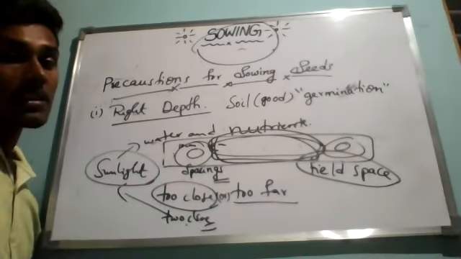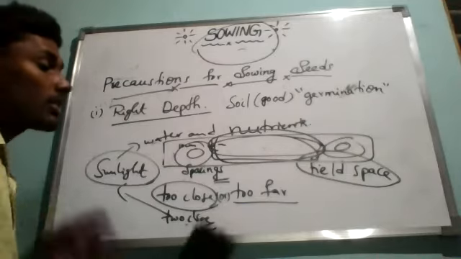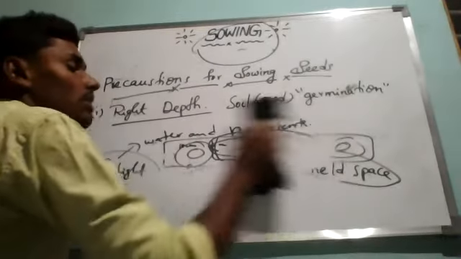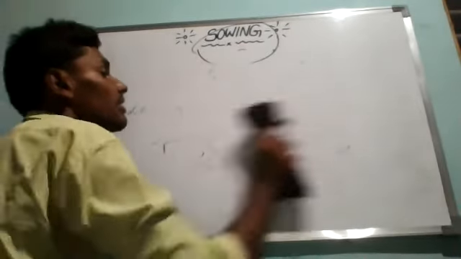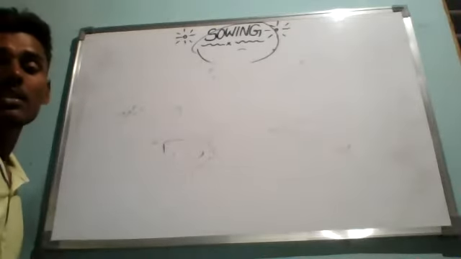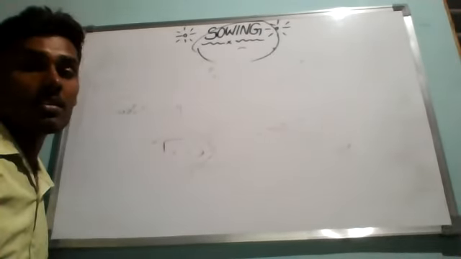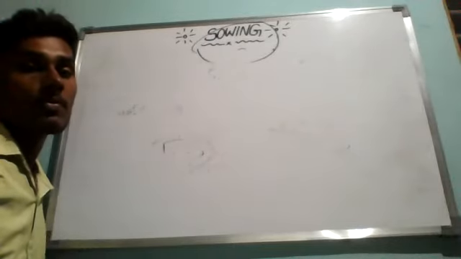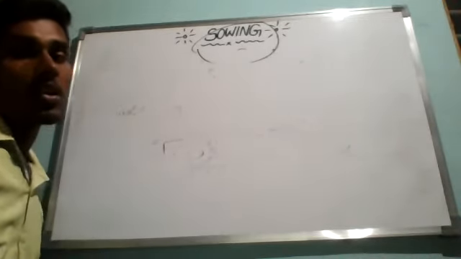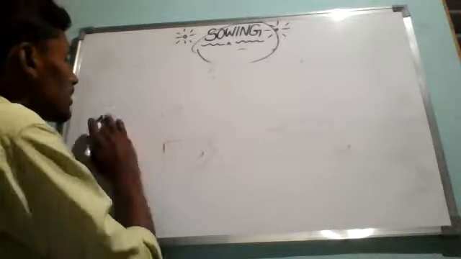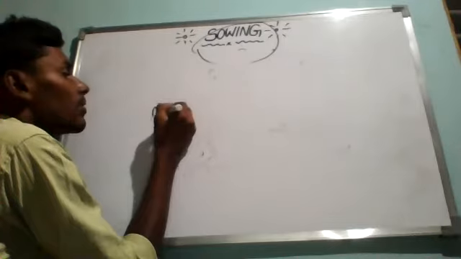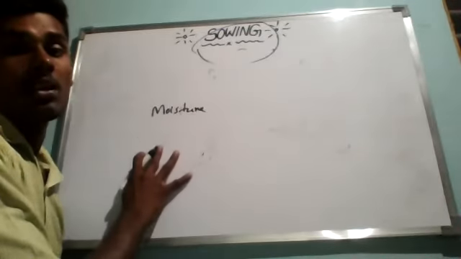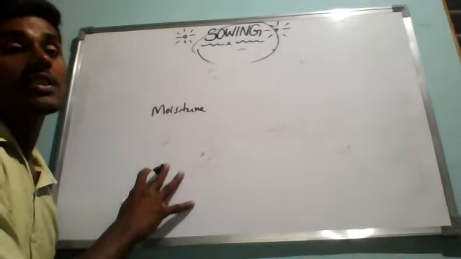The next one is the seeds should not be sown in a dry soil. This is also most important. If we are sowing the seeds in a dry soil, meaning the soil does not contain any amount of water, then seeds cannot germinate, because they are not getting sufficient water. The amount of water which is present in the soil is called moisture. So the moisture in the soil is necessary for the germination of seeds.